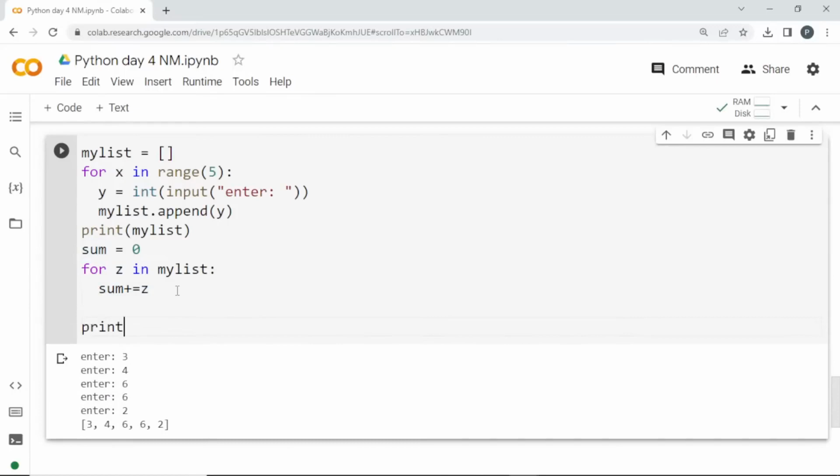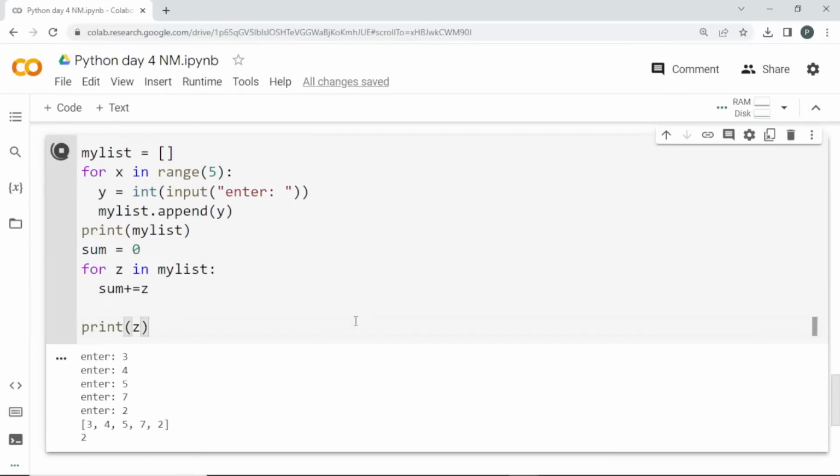And finally, I'll print the sum. If I run this, it is going to ask me 5 times, and if I enter the numbers, all of them will be added and an output will be given. See here, we have to print the sum, then only we will get the sum answer.